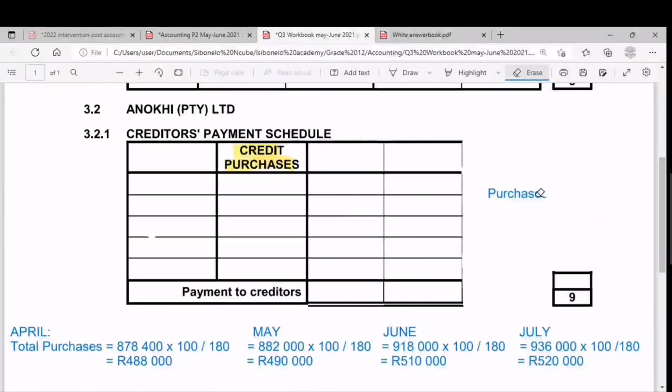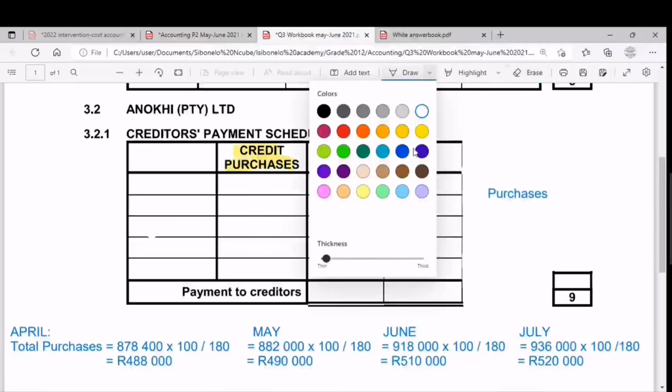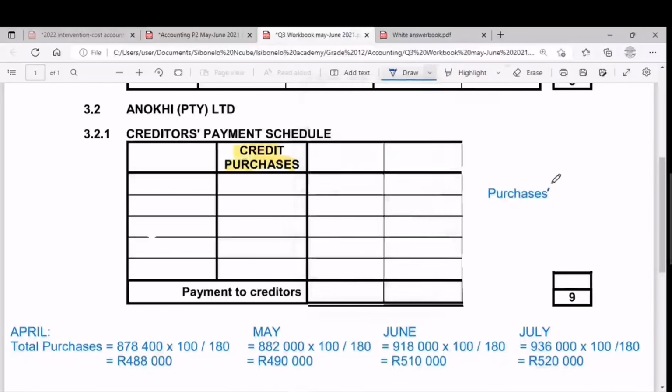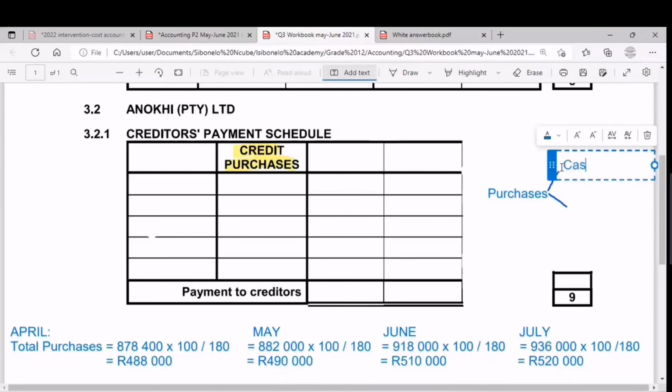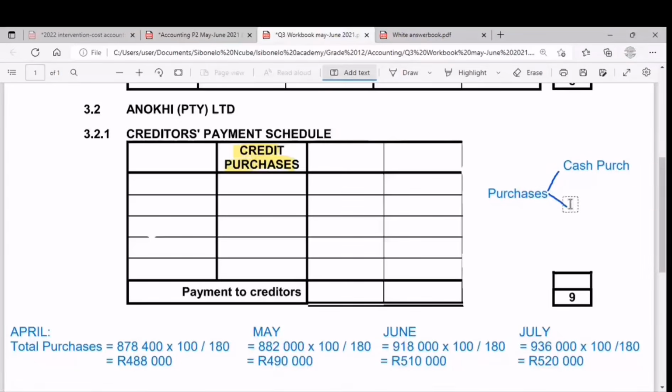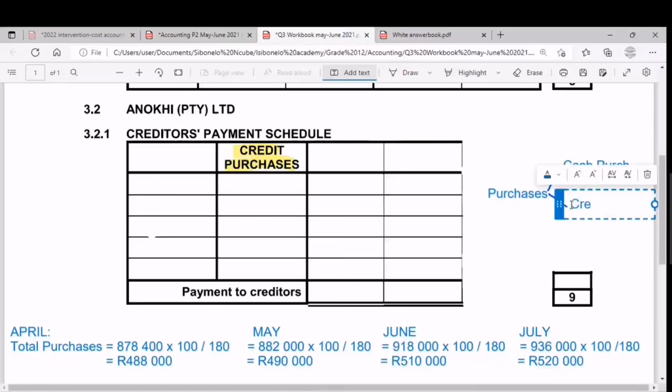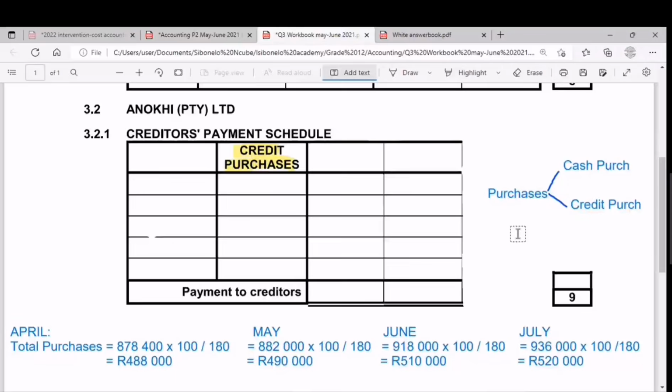Okay, so I want to erase so we can continue. All right. So I'm changing the pen colour to blue. So guys, purchases are also divided into 2. We have purchases we make for cash, which we call cash purchases. And we also have purchases we make on credit, which are credit purchases. So they are divided into 2, guys: cash and credit purchases.